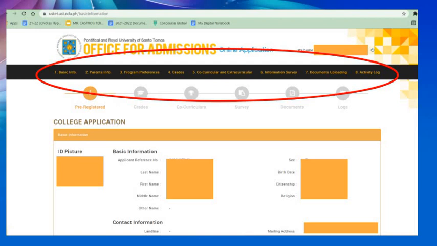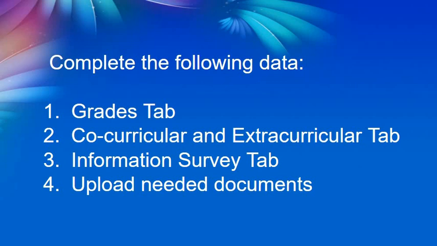The basic information, parents' information, program preferences, your grades, co-curricular and extracurricular, the information survey, the documents uploading, and then your activity log, okay, where you will see your summary of what you have done in your portal. Okay, so you are to complete the following data: the grades, the activities, the information survey, and of course, you have to upload the needed documents.